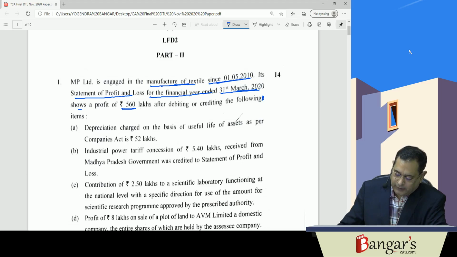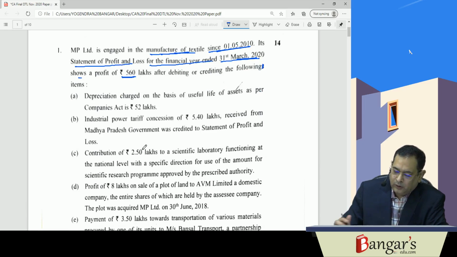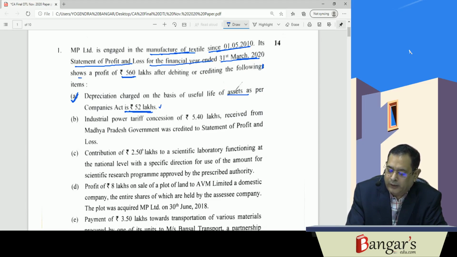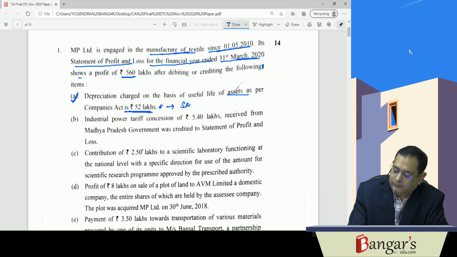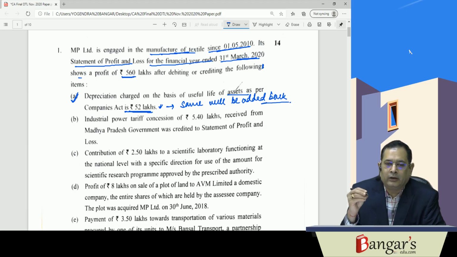Number one is depreciation charged on the basis of useful life of the assets as per the Companies Act, which is rupees 52 lakhs. Now depreciation charge is rupees 52 lakhs. So as per Companies Act, same will be added back. And the depreciation as per the provisions of the income tax law will be allowed as deduction.